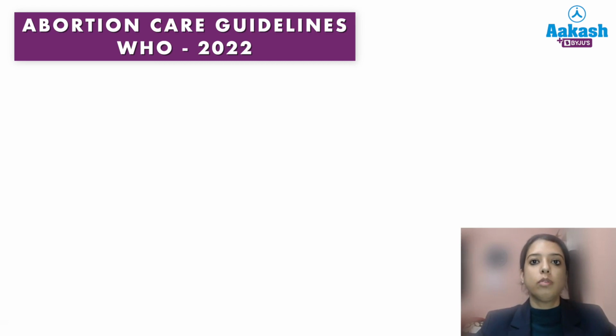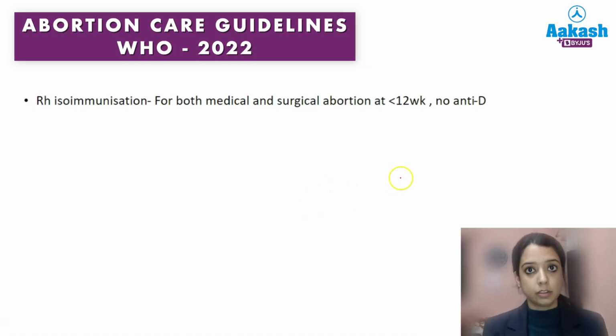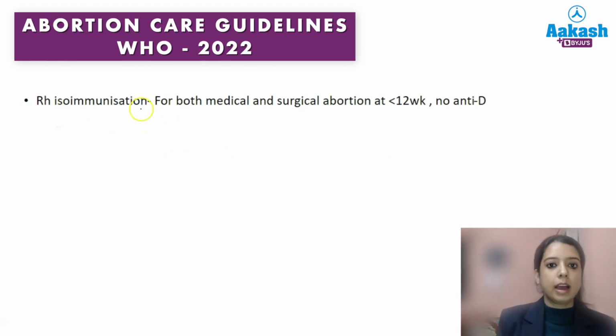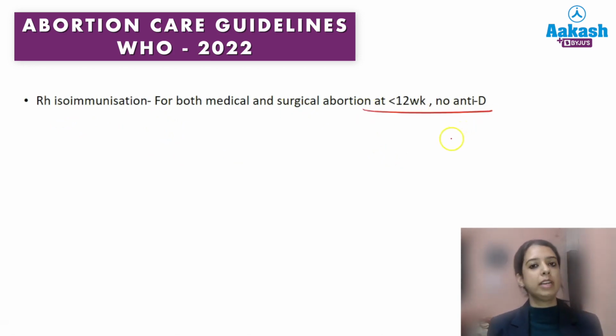The first thing mentioned in this guideline is about RH isoimmunization. It says that at less than 12 weeks, whether it is a medical abortion or a surgical abortion, you do not need to use anti-D. This is a new thing: in less than 12 weeks you do not need anti-D, whether medical or surgical abortion. And after 12 weeks, in everyone you use anti-D.